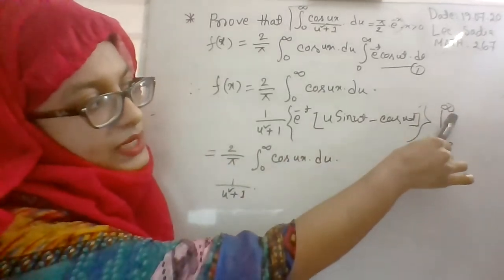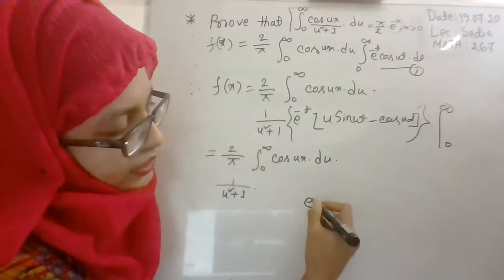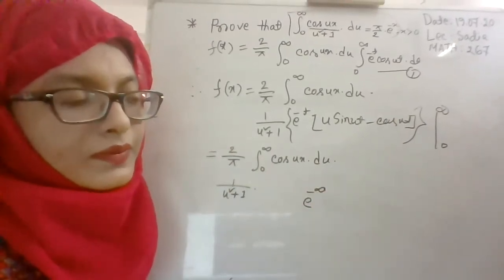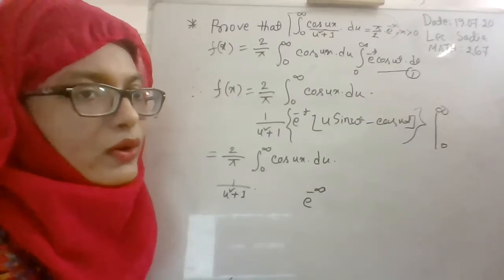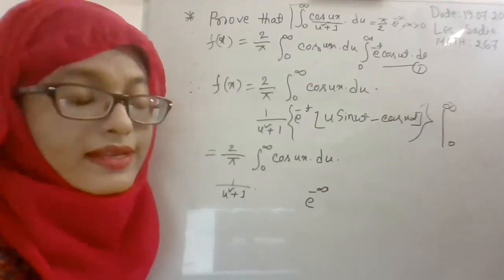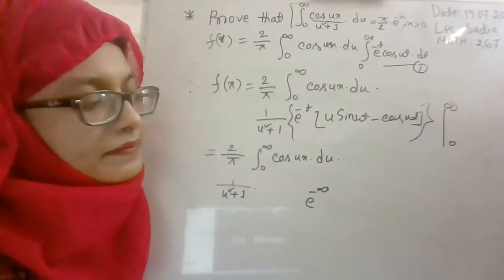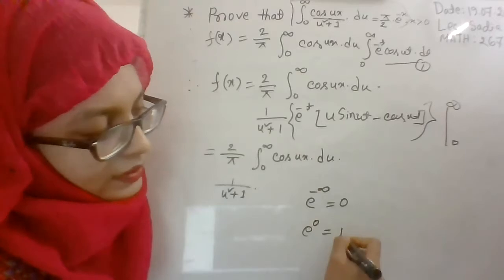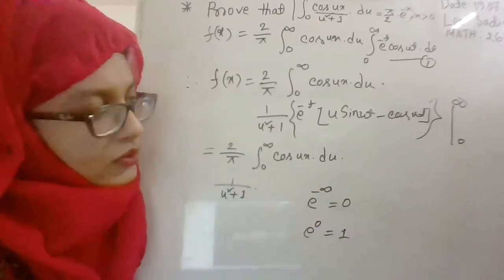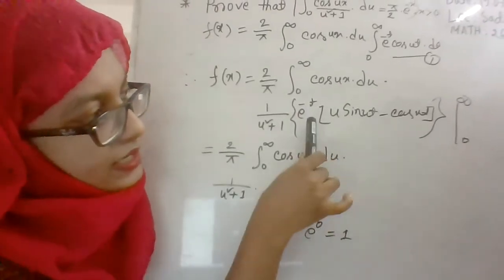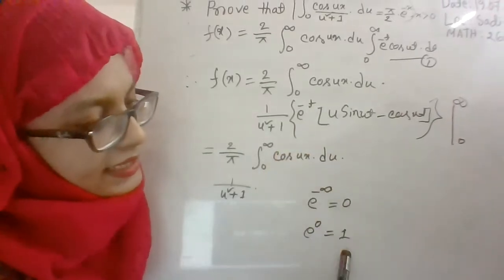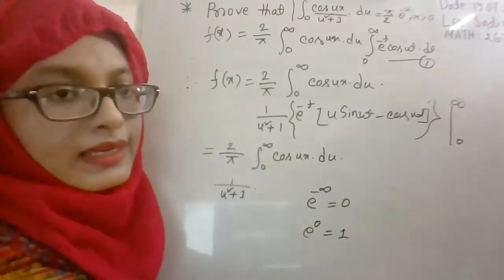If you use the upper limit infinity, do you know what is the result for e to the power minus infinity? e to the power minus infinity is 0, but e to the power 0 is equal to 1. So if you use the upper limit infinity in place of t, we will obtain e to the power minus infinity, that is 0, and the whole term will be 0.